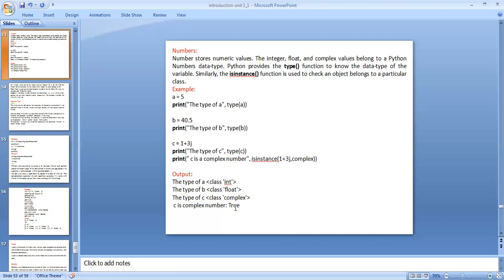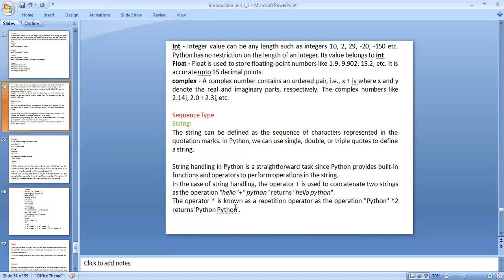Numbers are divided into three types: integer, float, complex. Integer data type is one of the numbers data types. Integer value can be any length, such as 10, 29, minus 20, minus 150. It means that integer values can be positive, and negative values can also be defined in Python programming. Python has no restrictions on the length of the integer. Its value belongs to int.